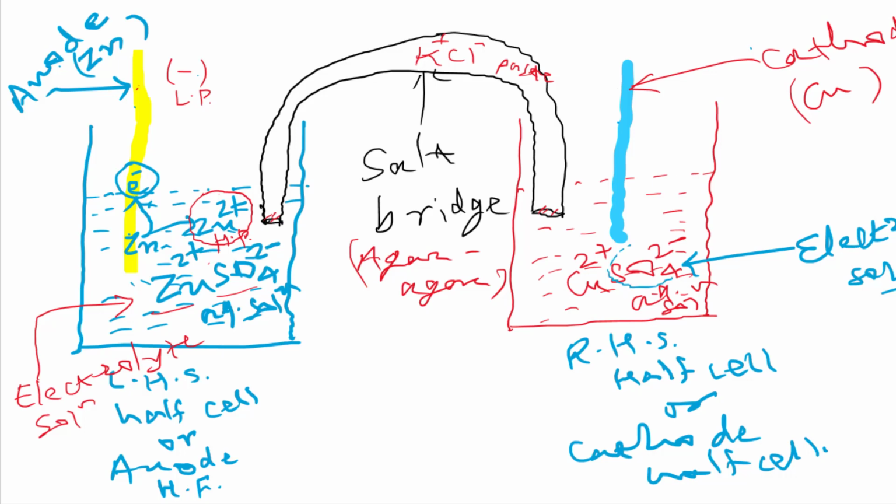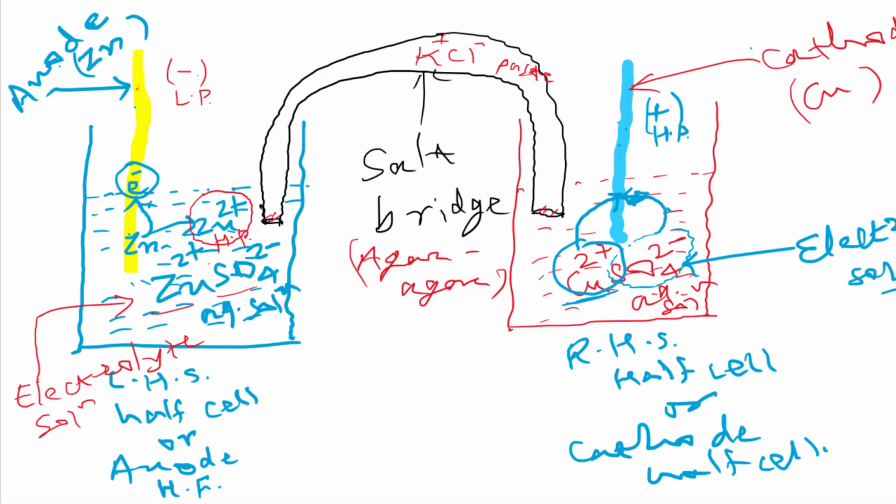From this solution, the copper 2 plus ion, not the sulfate ion, is deposited on the surface of this copper metal rod. As we know, copper 2 plus has which kind of charge? Positive. So if it is adsorbed on the surface, which kind of charge will the rod get? Positive. And this becomes a high potential.